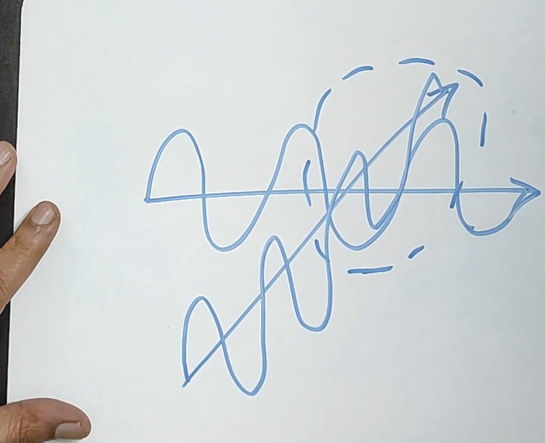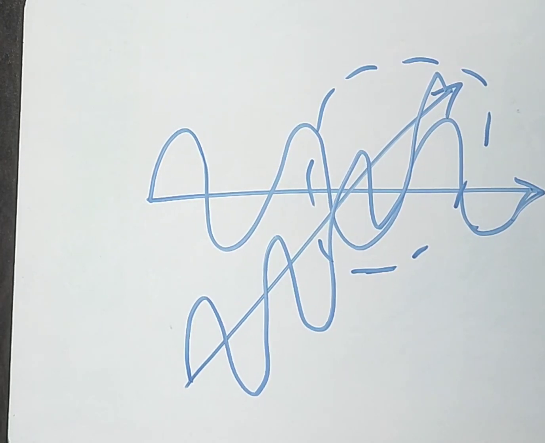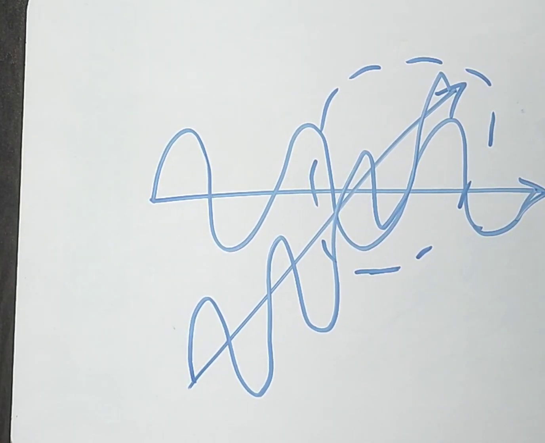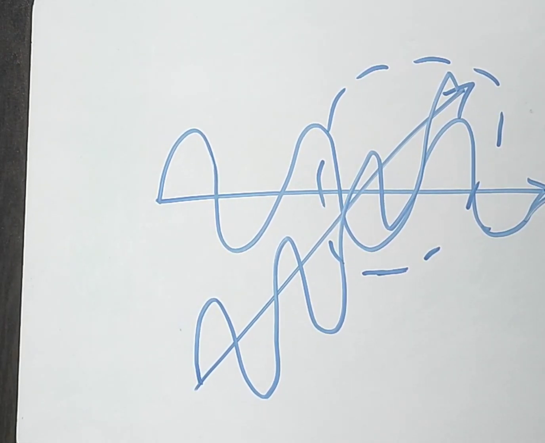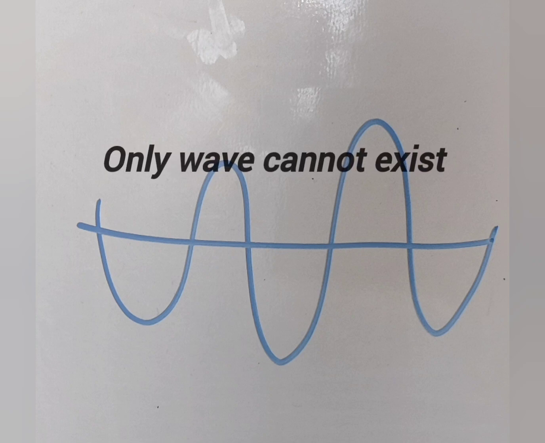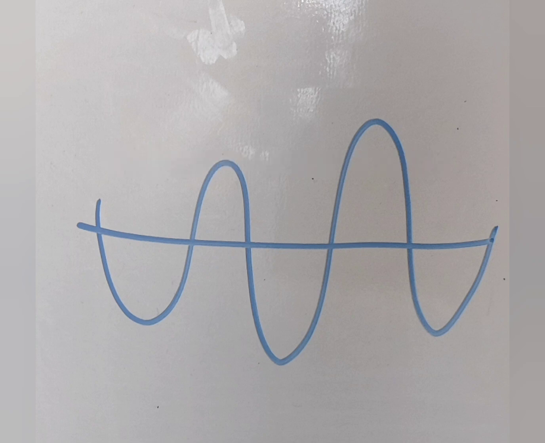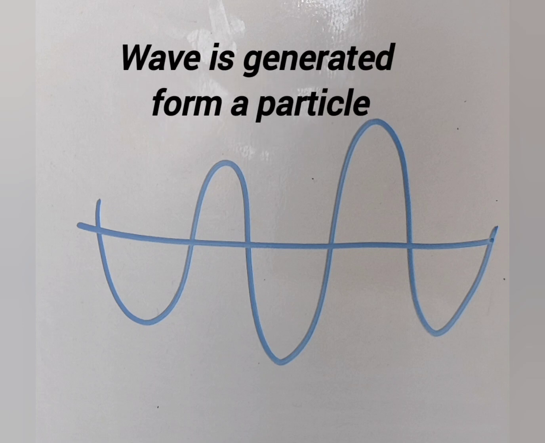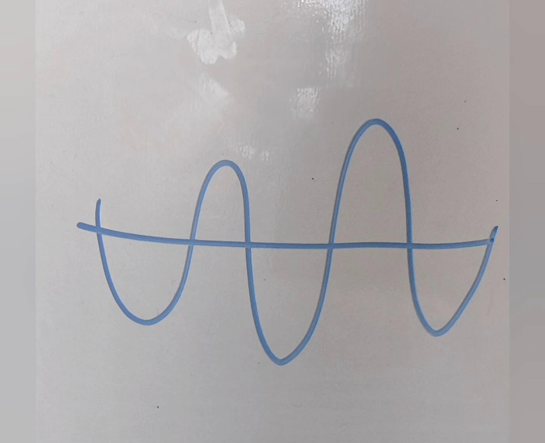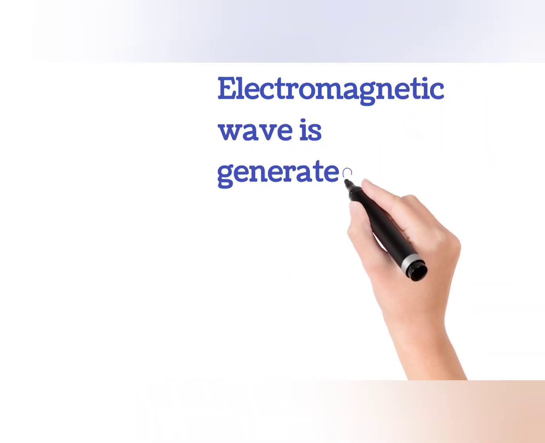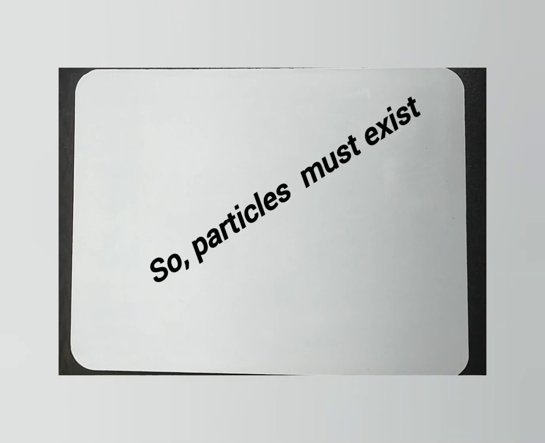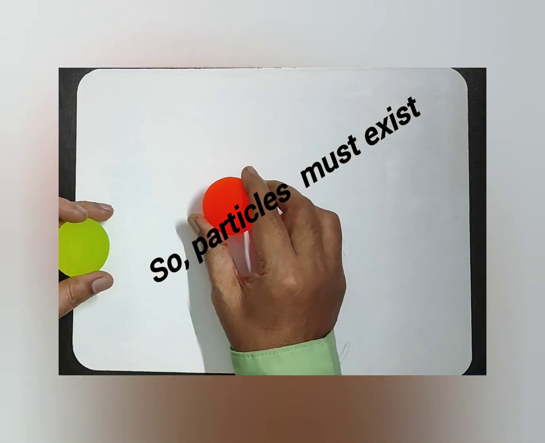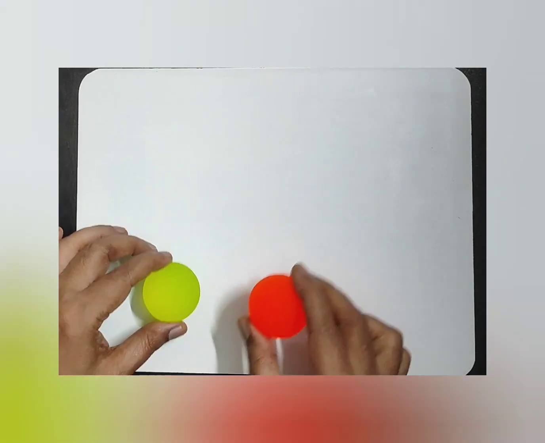almost nothing happens if it is a pure wave like electromagnetic wave. This is one of the characteristics of a pure wave. Even though due to some other effect there may be some interaction, but only wave cannot exist, because for wave to exist it is generated by a charged particle. Electromagnetic waves or wave is generated from charged particles. So particles must exist, only wave cannot exist. Now we will consider particles.